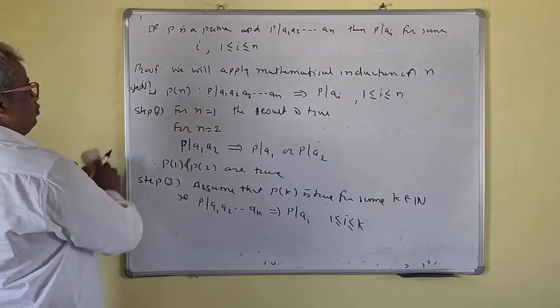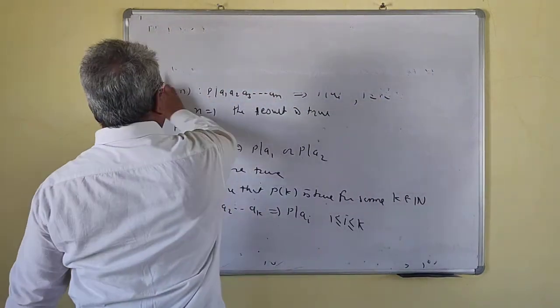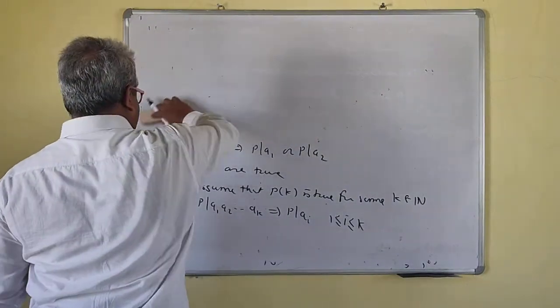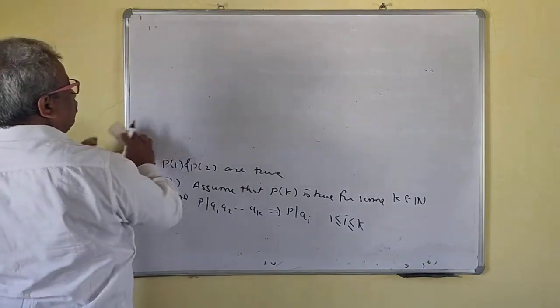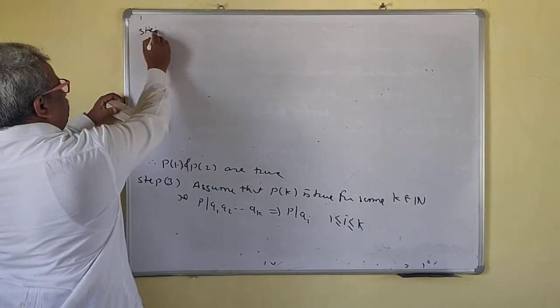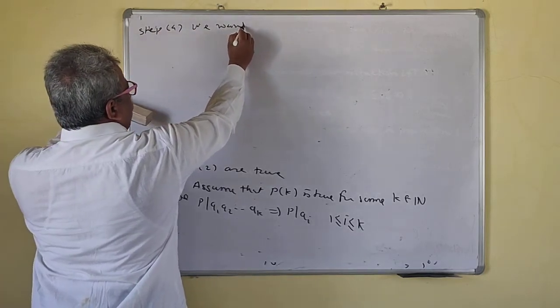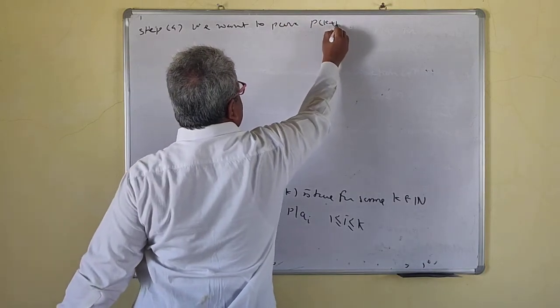We just replace n by k. Now this is a very important thing. Step 4 is very important: we want to prove that Pk plus 1 is true.